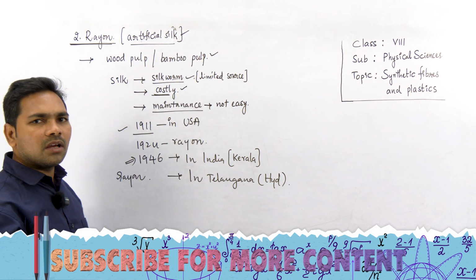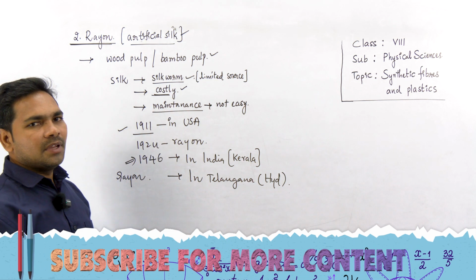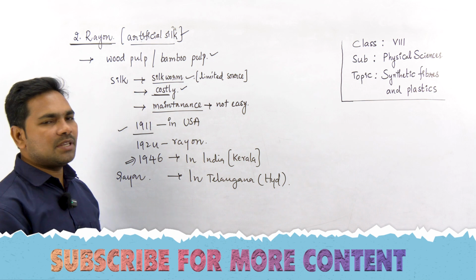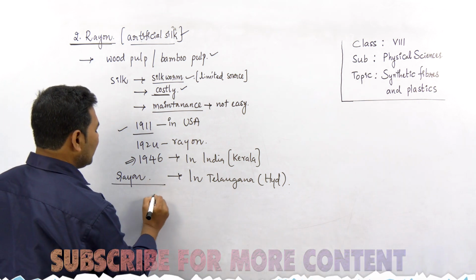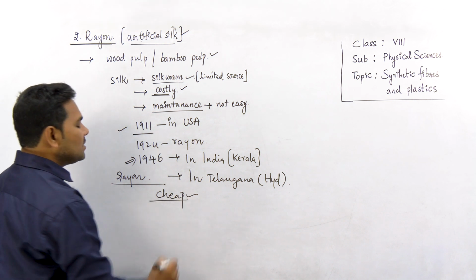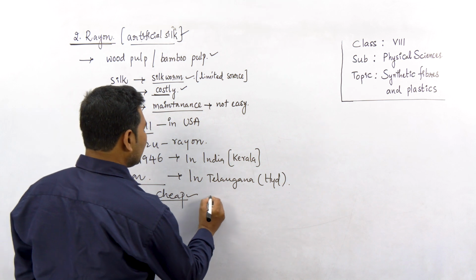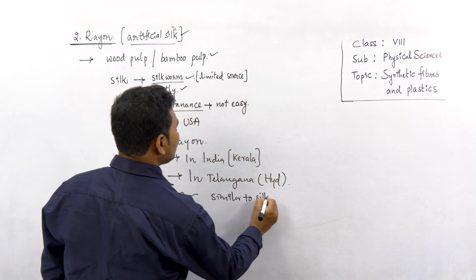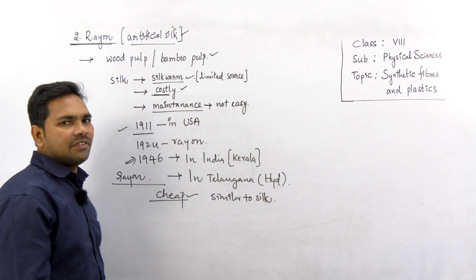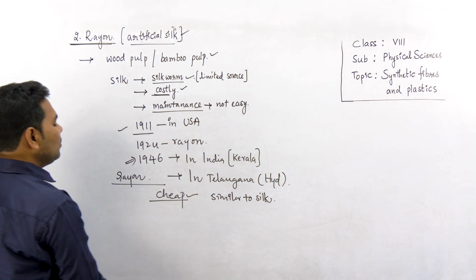Now, what are the advantages of rayon over silk? As we discussed, silk is very expensive, whereas rayon is less expensive. Compared to silk, this rayon is very cheap, and it exactly looks like silk, it's similar to silk. So rayon replaced silk in many silk fabrics and is an alternative to silk.